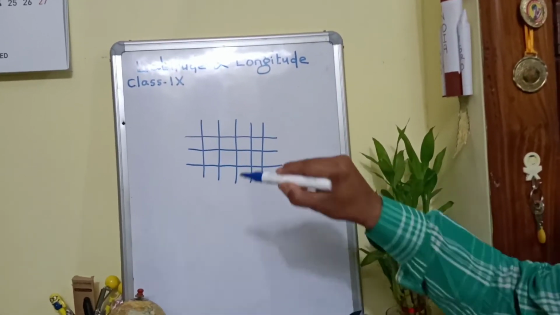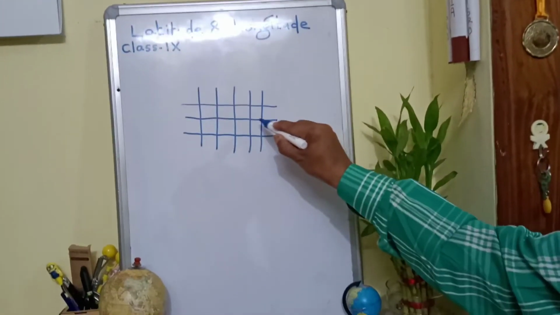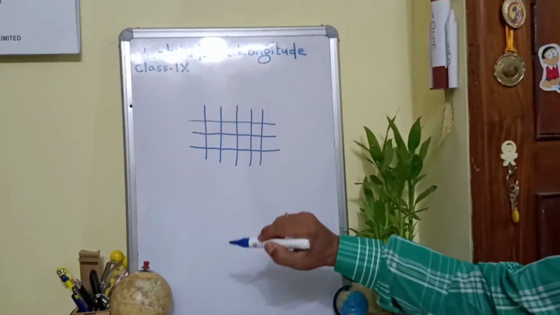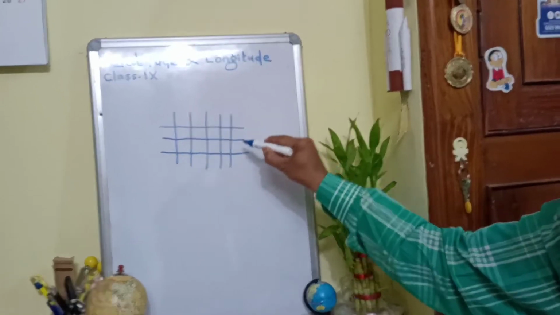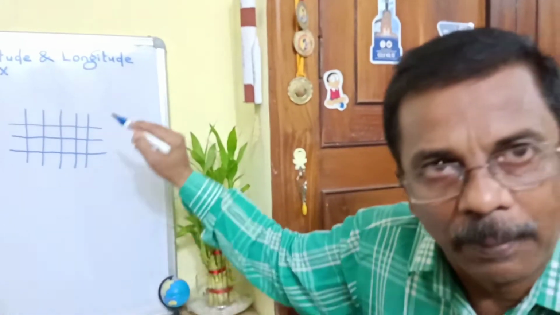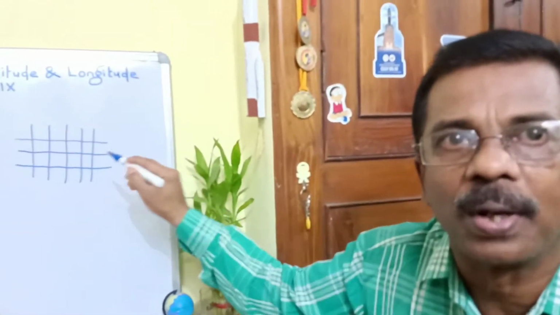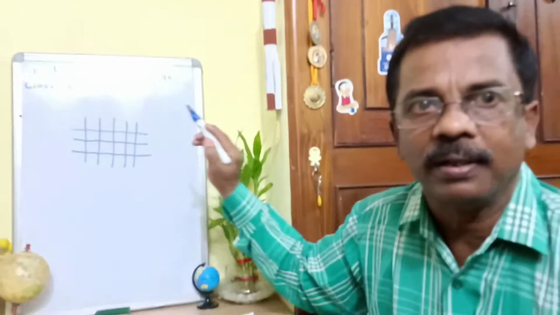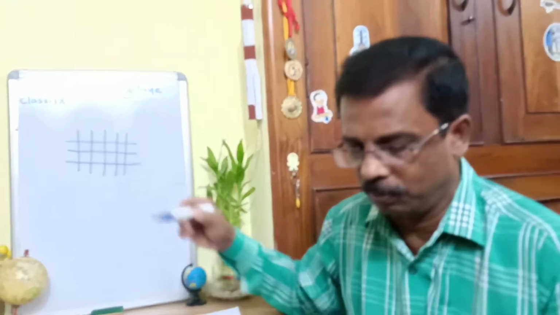They are also equidistant. Equidistance is maintained between them, and this network is said to be a grid. The purpose of a grid is to locate an object on the Earth's surface or on the globe.